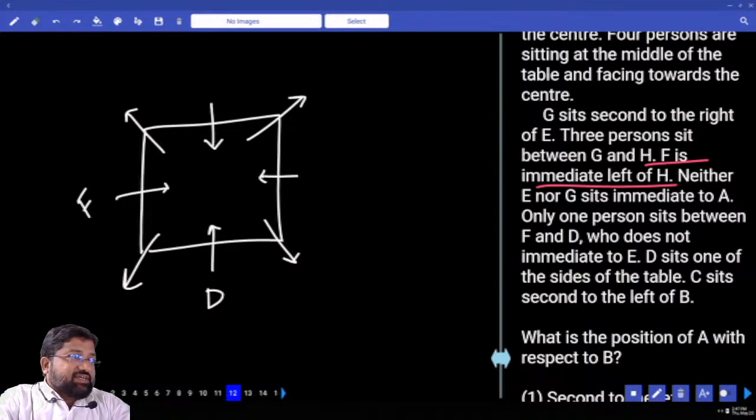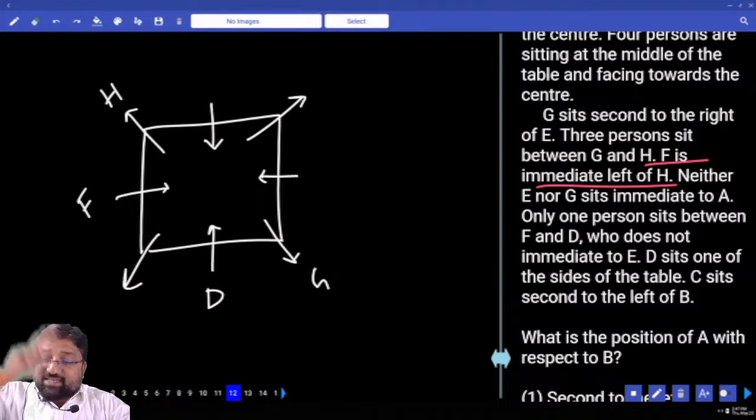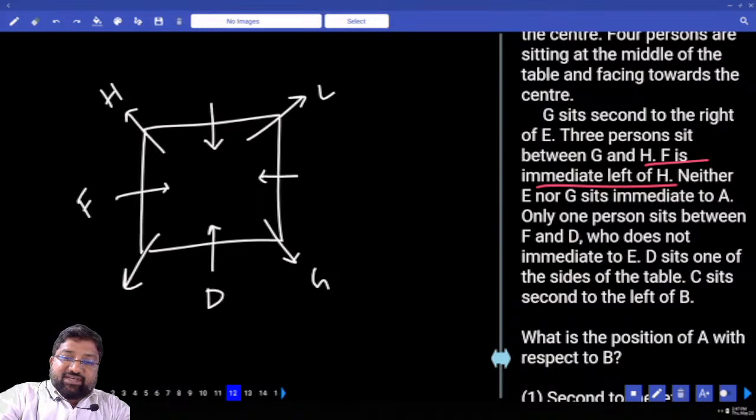F sits to the immediate left of H. Sure this is H. Sure this is G. G sits second to the right of E. Second to the right of E, so it has to be here.